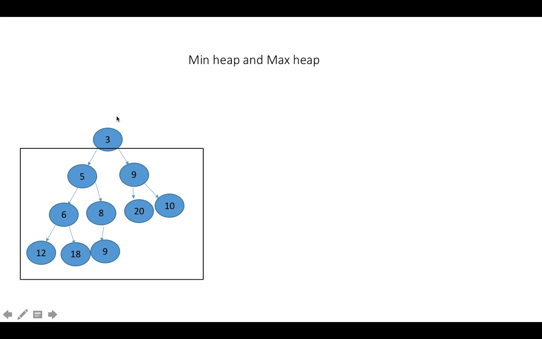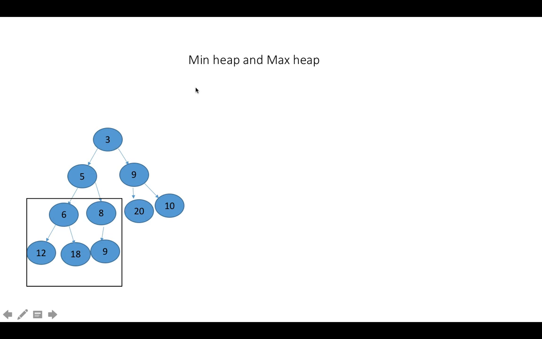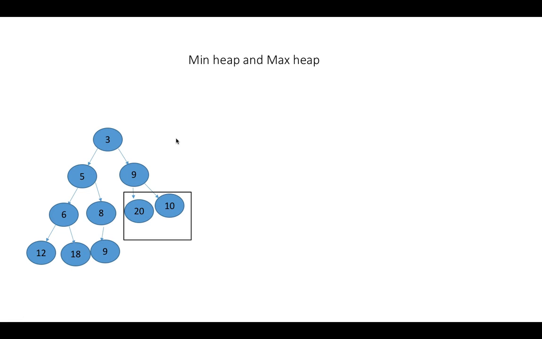So consider the node 3, its value is less than all its children. Similarly, node 5 is less than all its children 6, 8, 12, 18 and 9. Similarly, the node 9 is less than its children 20 and 10. Similarly 6 is less than 12 and 18, and 8 is less than 9. So when all the nodes satisfy this property, we call it a min heap.